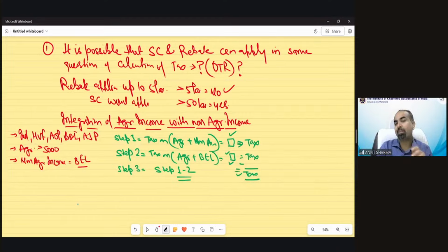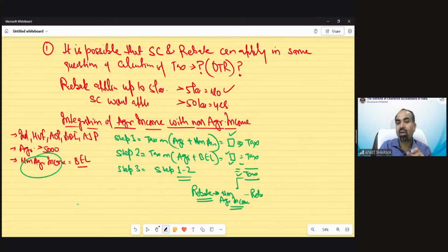Now there is a provision which says rebate would be applicable after step number three. And listen very carefully, rebate would be provided depending upon what your non-agricultural income is.